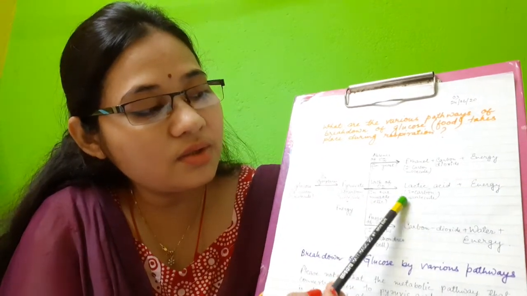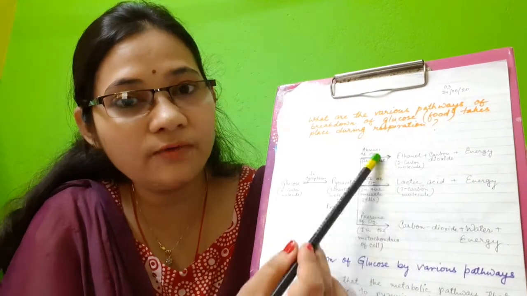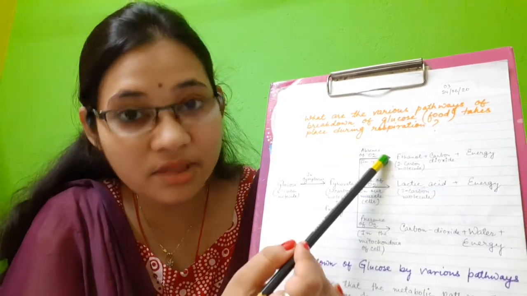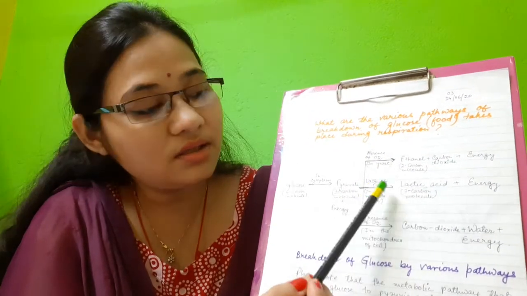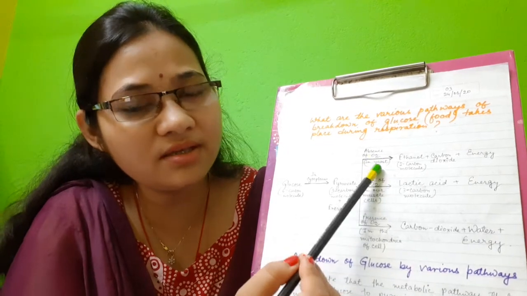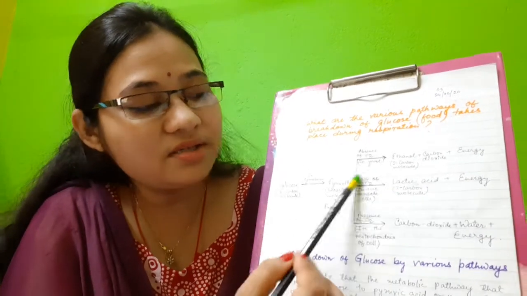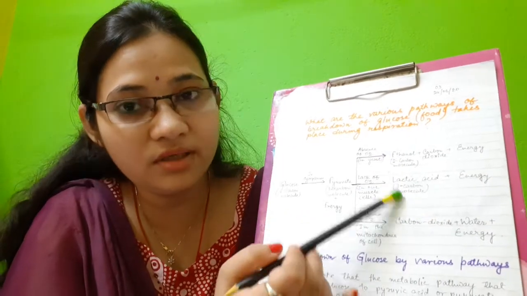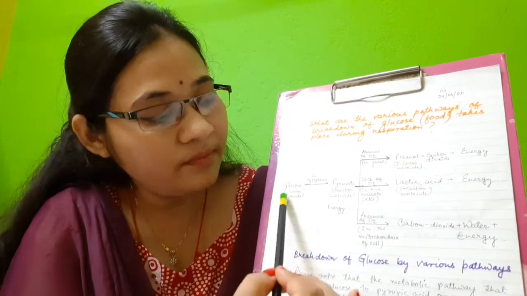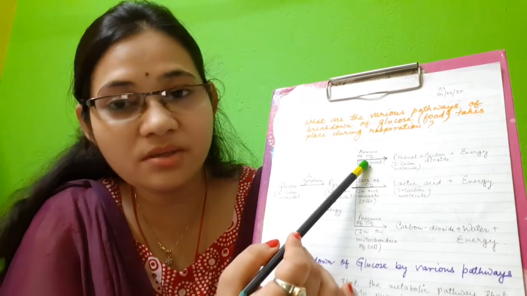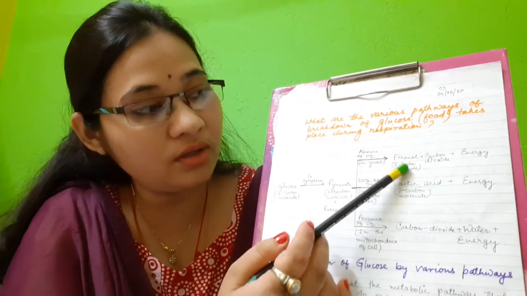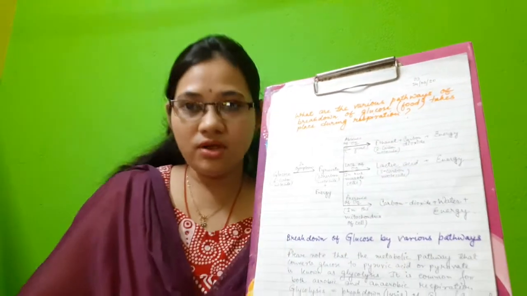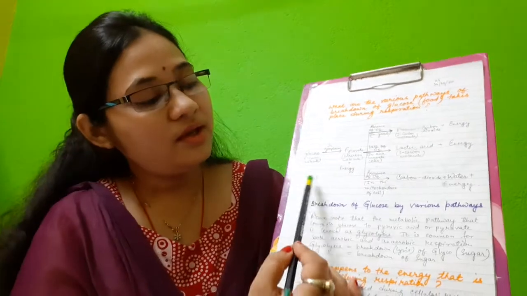Now these two are called fermentation. This one takes place in absence of oxygen in microorganisms like bacteria or yeast. This one takes place in our muscle cells, so this is also called lactic acid fermentation. So both are fermentation. Please remember, during fermentation, glucose is converted in absence of oxygen into ethanol, carbon dioxide and energy. Now in this video, we are going to study about aerobic respiration.